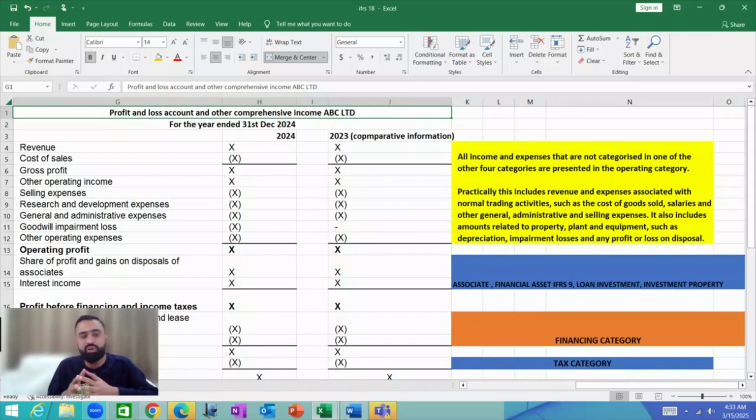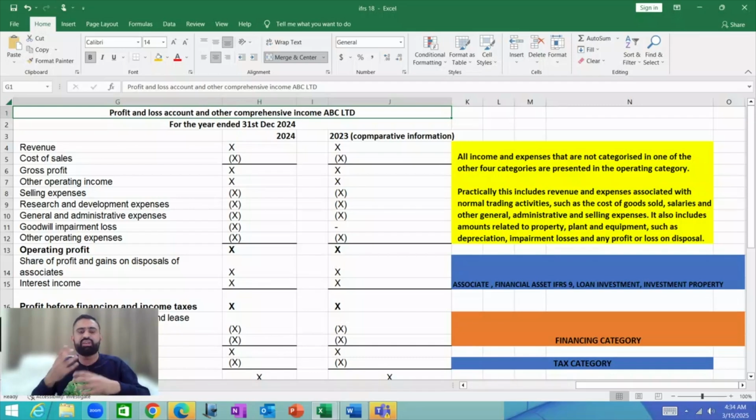So in the new standard, when we prepare the profit and loss account, we have to categorize its items in these five categories: operating, investment, financing, taxation, and discontinued operations. We used to apply these categories in the previous set of financial statements as well, but we did not use the categorization explicitly.